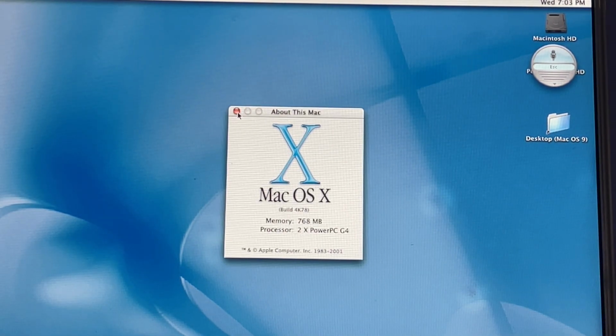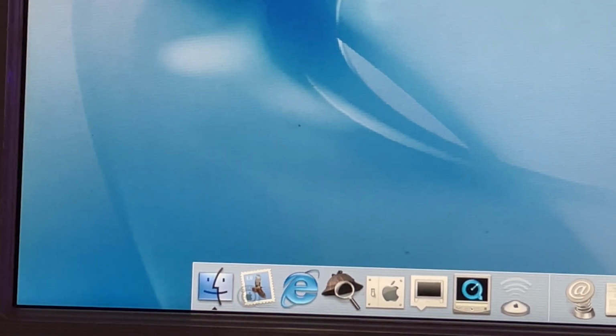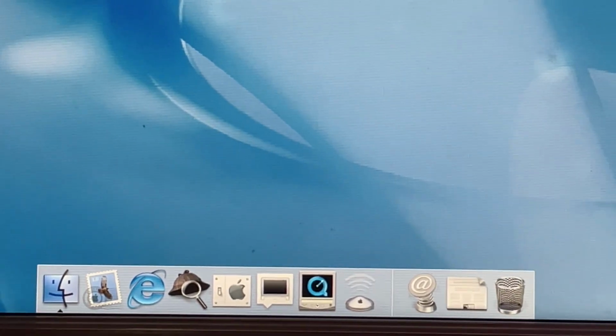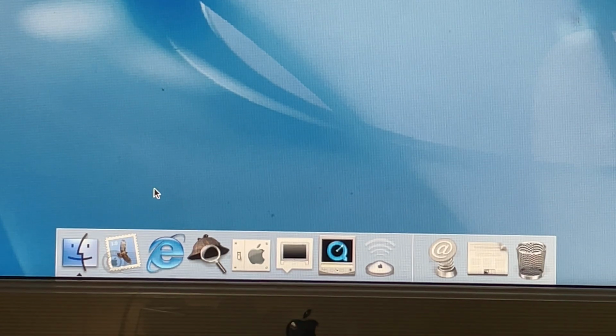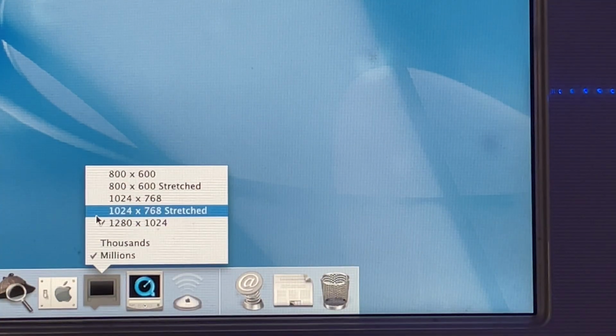I did try 10.0.4 as well, but apparently even fully updated the OS still sucks, so while I did actually test it, I elected not to record any footage of it. Back to the dock though, you have some standard shortcuts that you might expect, like Finder, Mail, System Preferences, piece of shit, but also the display shortcut and the airport shortcut.